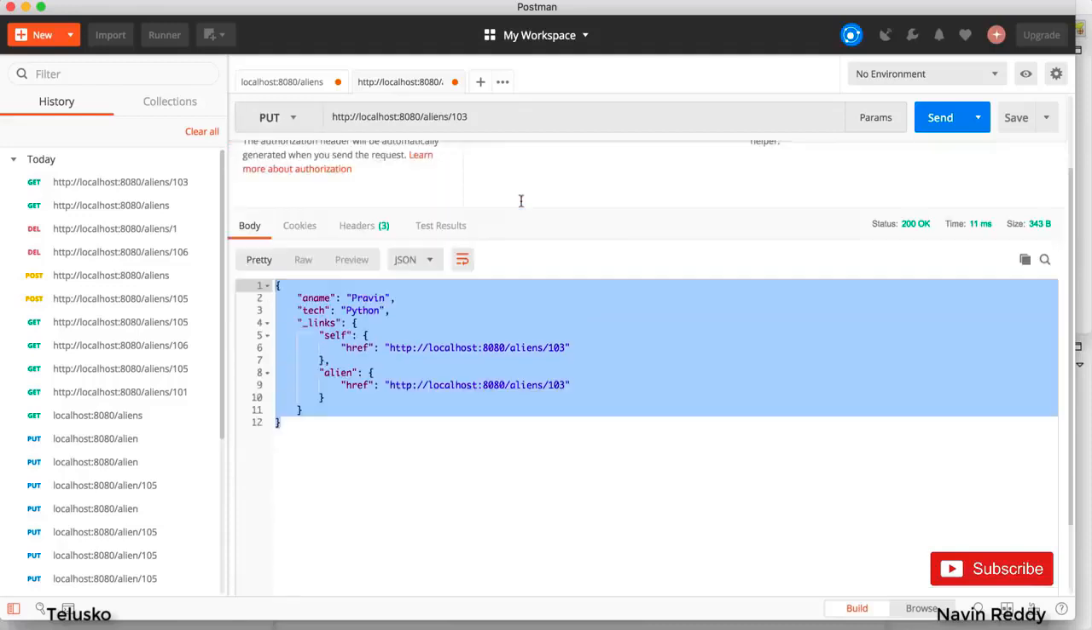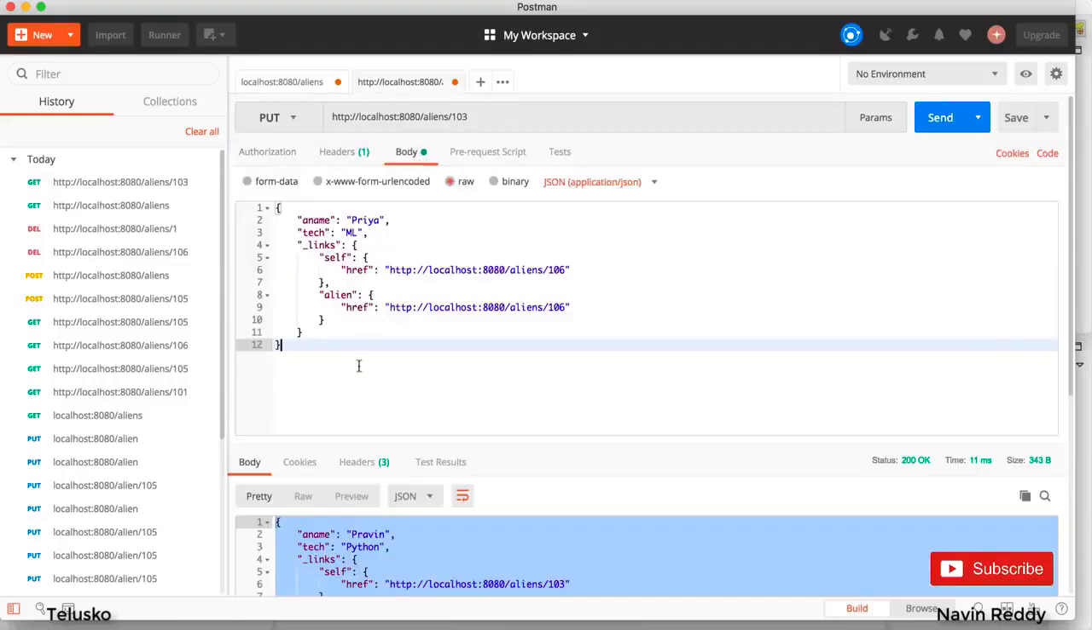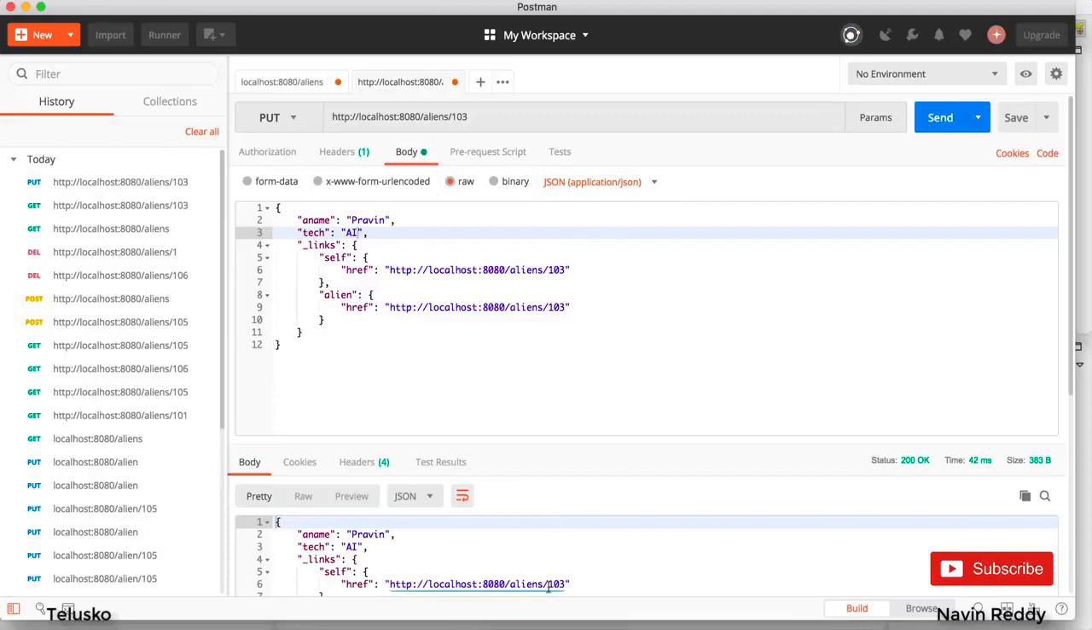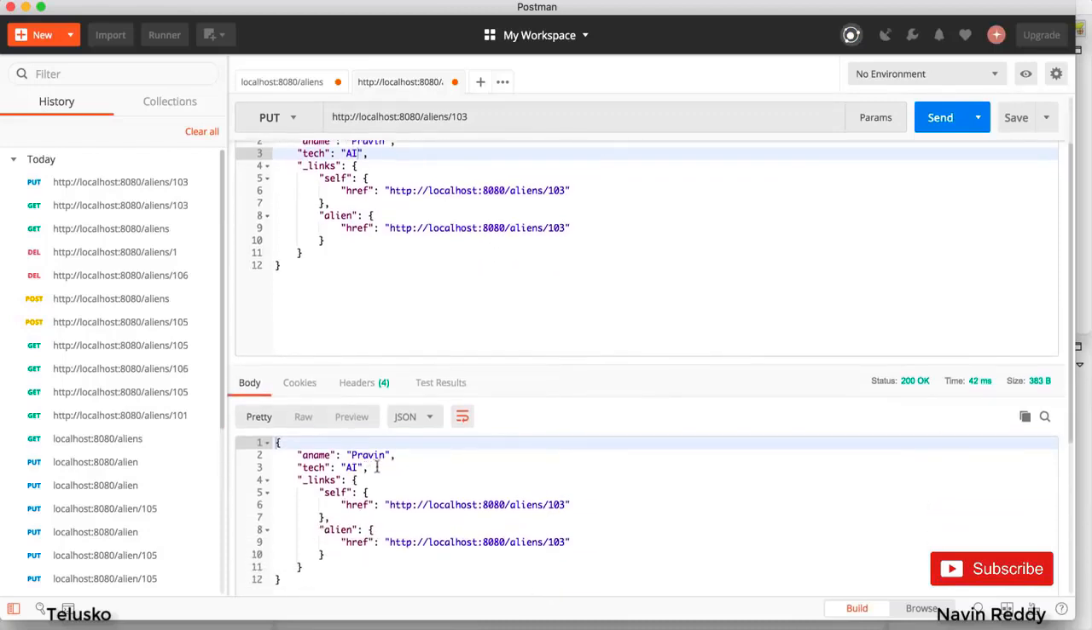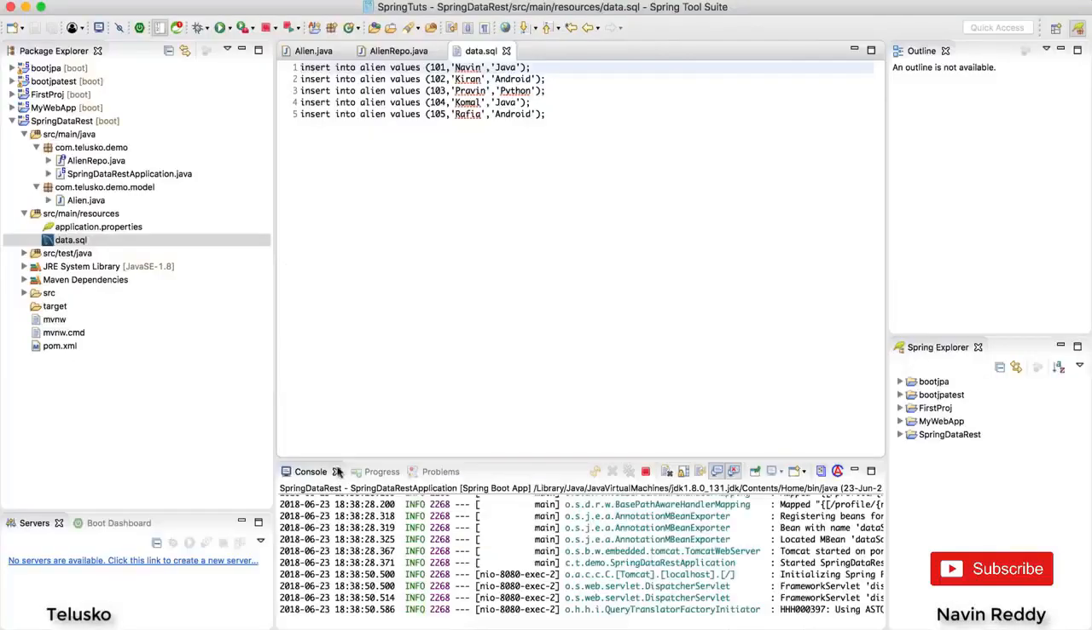Which is updating, basically, and I will go to the body. So what will I update? Let's say Praveen is not working on Python, let's say Praveen is working on AI. That's one update I want to make, and I will click on send. Is it updated? Yes, we got the updated one, which is AI. So you can see that we got all the options. You can delete, you can put, you can post. So that's the magic of Spring Data REST, right?